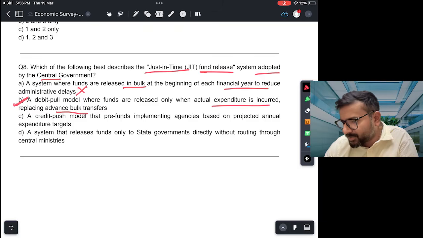C, credit push models that pre-funds implementing agencies based on project annual expenditure targets. So this again is not correct. And D, a system that releases funds only to state governments directly without routing through central ministries. This is also not correct. So answer is B.